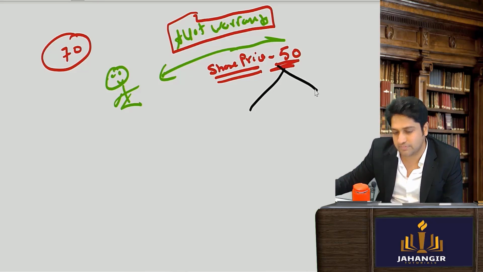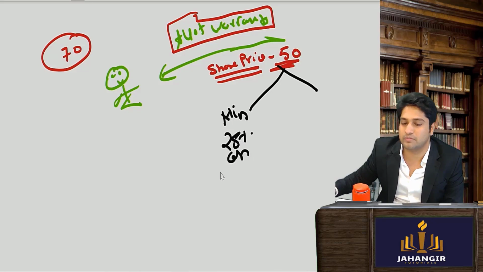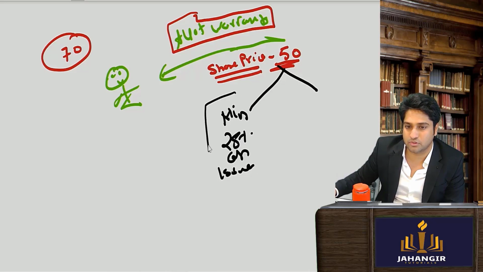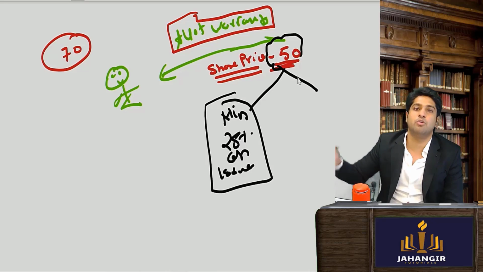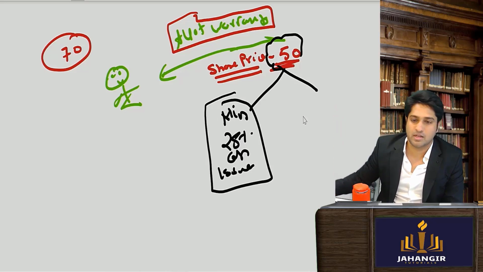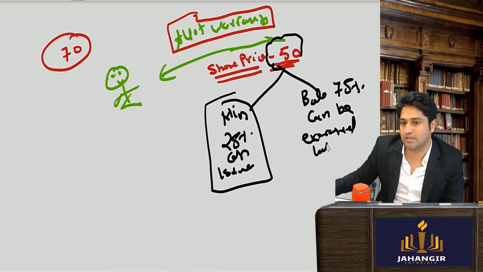So you buy the warrants. There is a rule that the minimum you have to pay is 25% at the time of issue. So 25% of this has to be paid at the time of issue. The balance can be exercised later when you choose to really buy it. Clear till here?